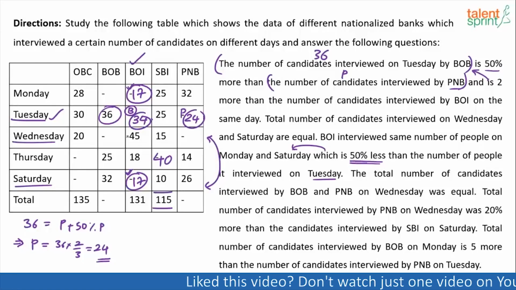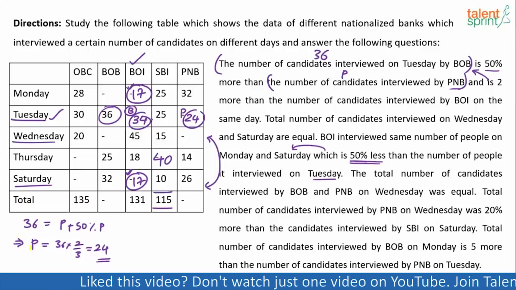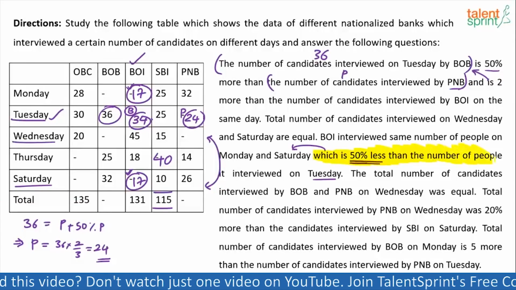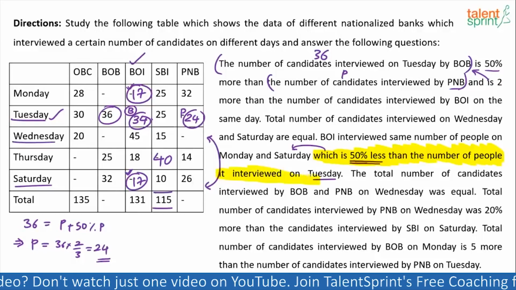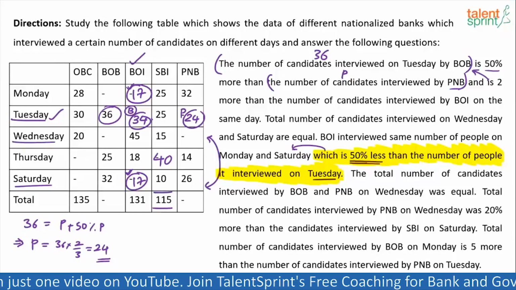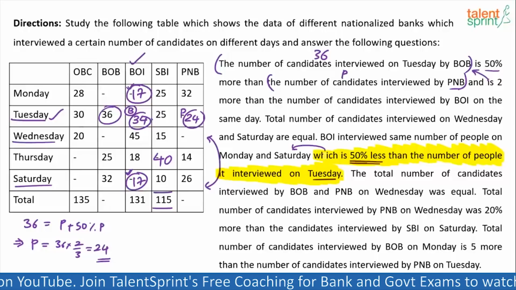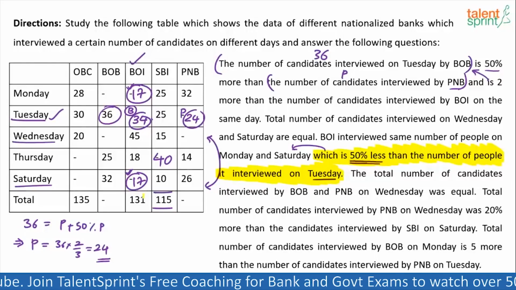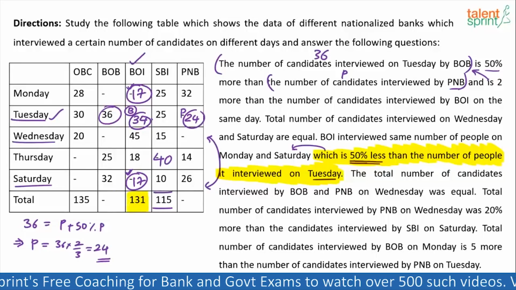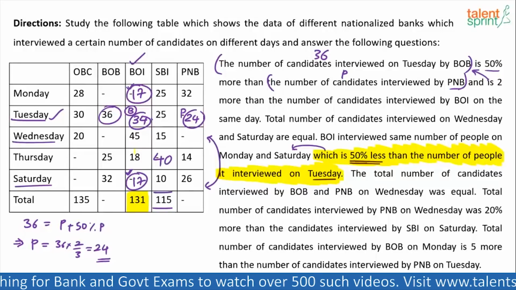In fact, strictly speaking, even this data is not required. If you got to understand that this part of the passage is redundant. It is useless. It's not required. Now you may ask me, how do you know that it is useless? How can we find out the values without knowing this point? It's easy to find that out. How can we do that? See, I know that the total number of candidates that BOI has interviewed is 131. We already know 34 plus 45 plus 18 is the values for Tuesday and Wednesday and Thursday.